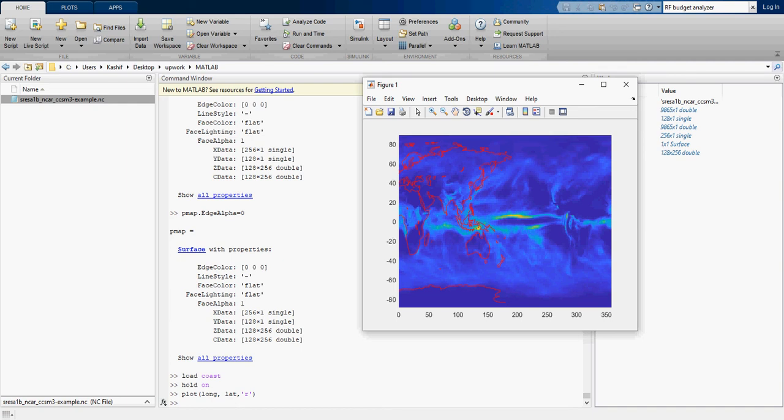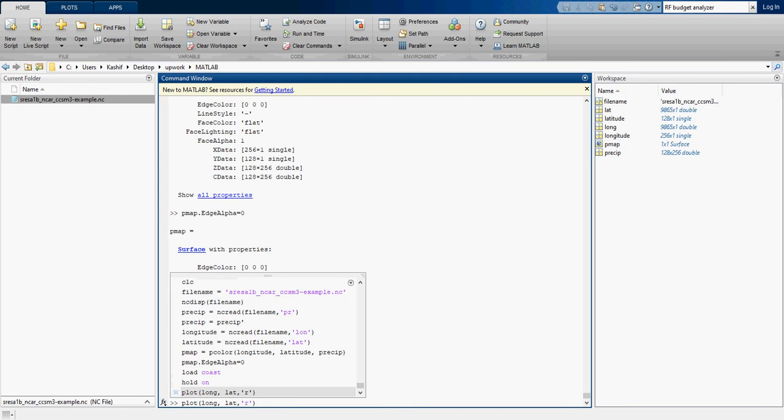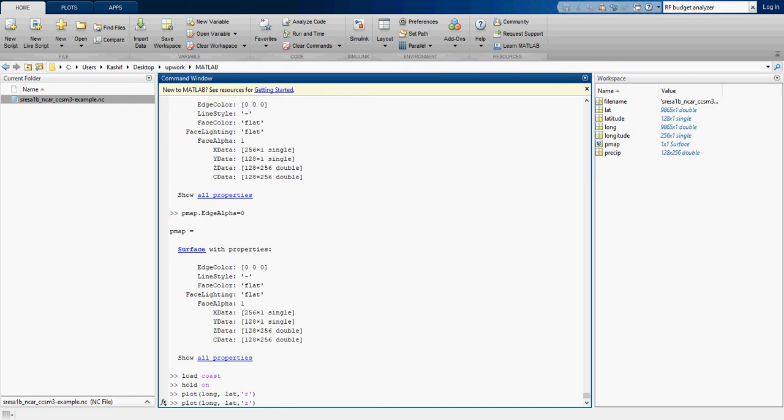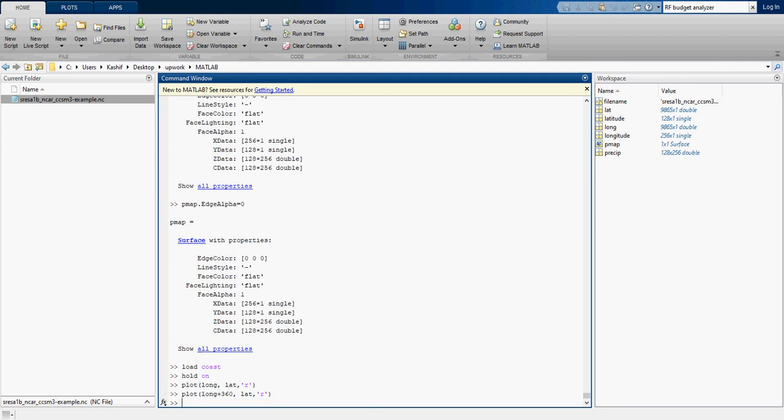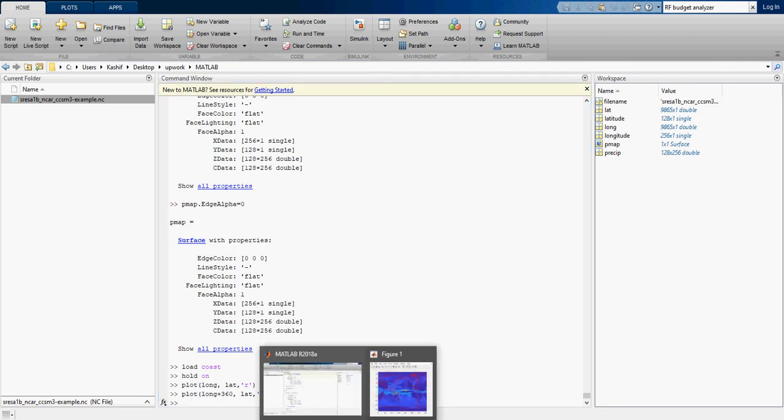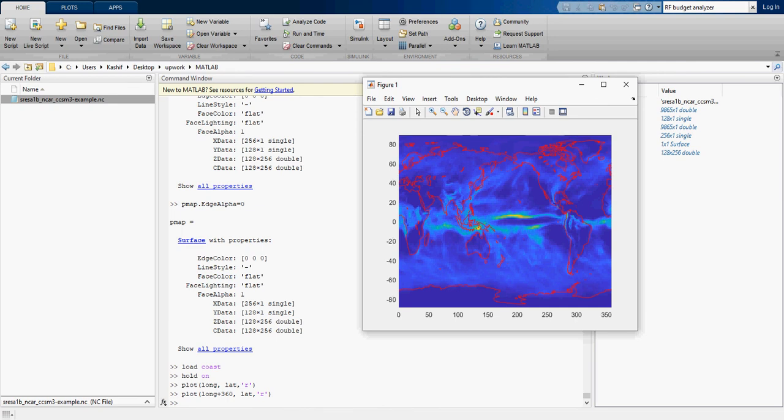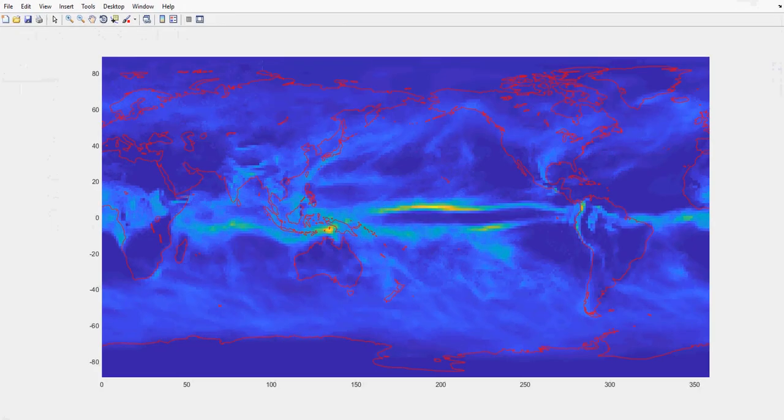You can see it has plotted the coasts. But it is halfway, so we need this area also. For this I will tell MATLAB to plot long plus 360, so while holding on, now it has plotted the complete map. You can see clearly now it has plotted.